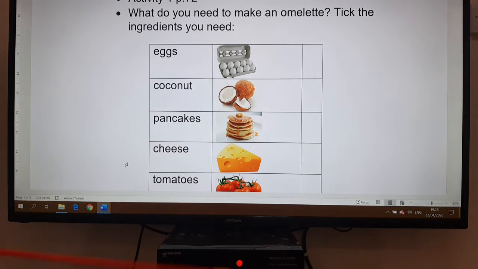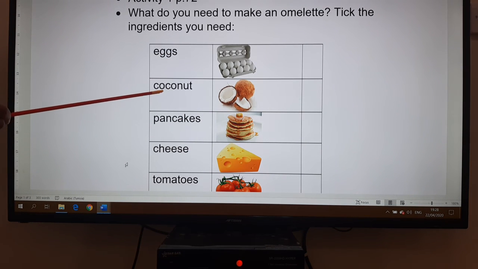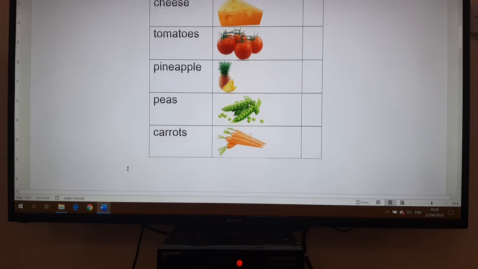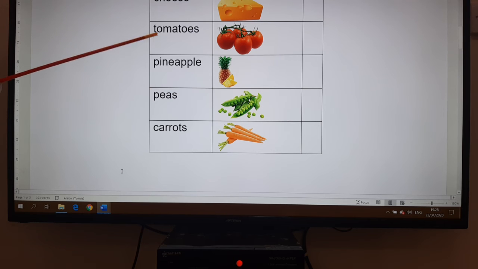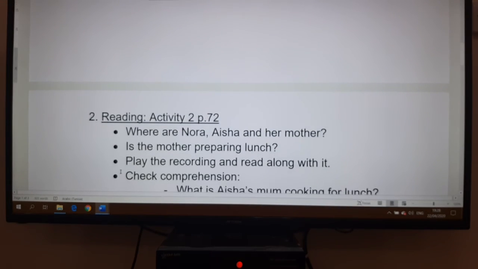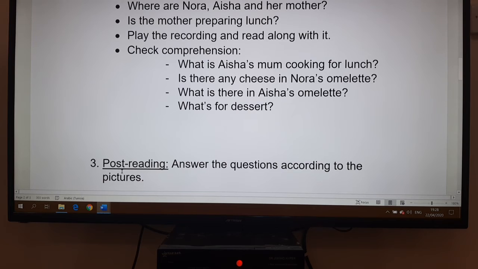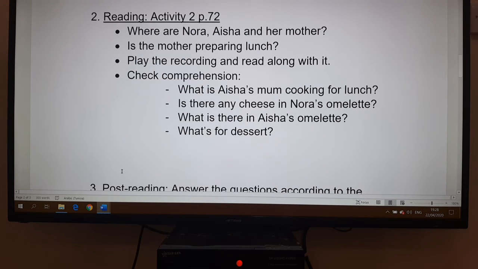This is a place where you eat. So eggs, coconut, pancakes, cheese, tomatoes, pineapple, peas, carrots. Then we move to the reading activity. So activity 2, page 72.